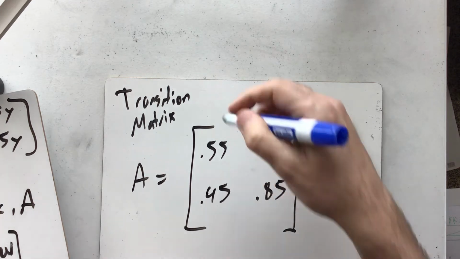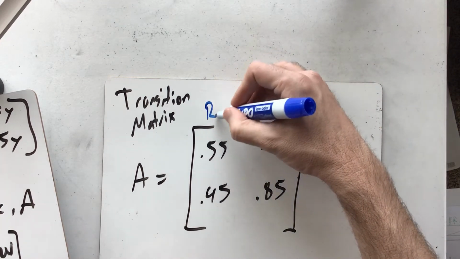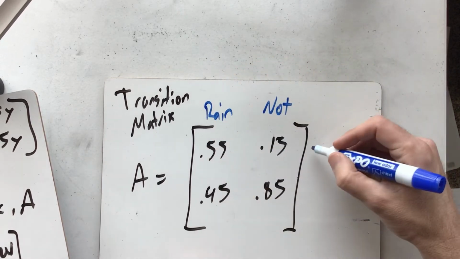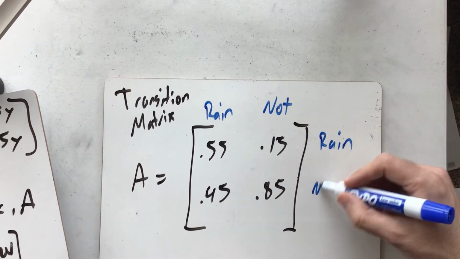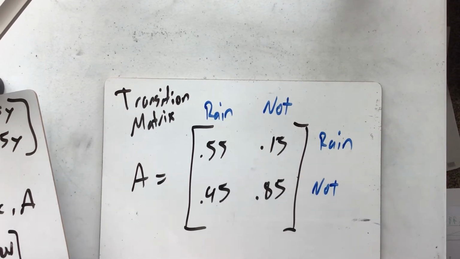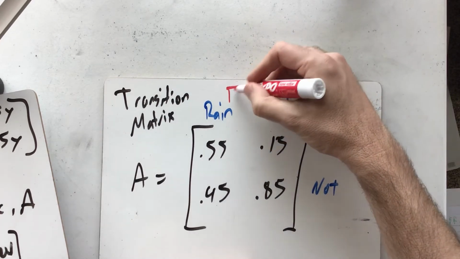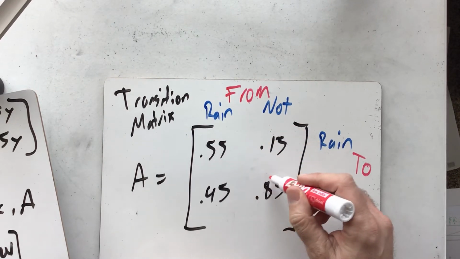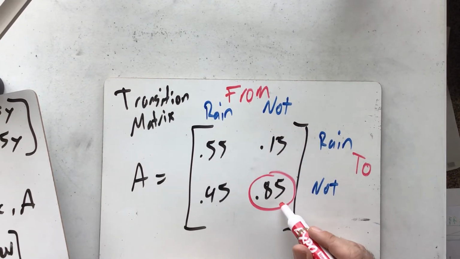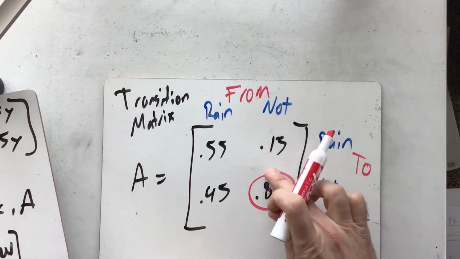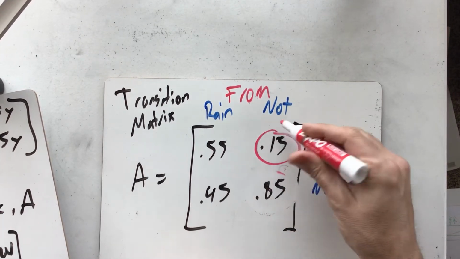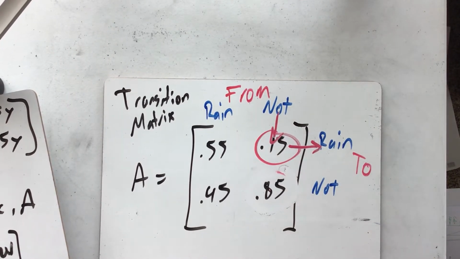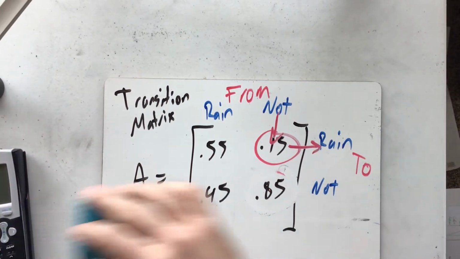But here's how I kind of think through them. I think of it as having our potential things we came from, and so we have rain here and not rain here. And kind of think of these as the columns, and then we have rain here and not rain here. And the big idea is that this is the from part, and this is the to part. So if you look at this number right here, 85% is the probability of starting with not rain and ending with not rain, versus this 15%, this was the probability you started with not rain and ended with rain.